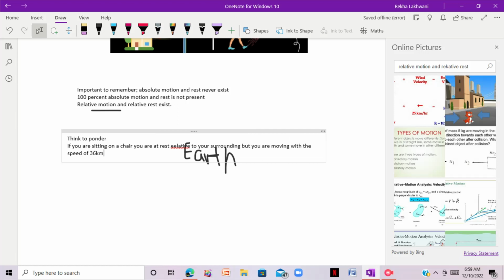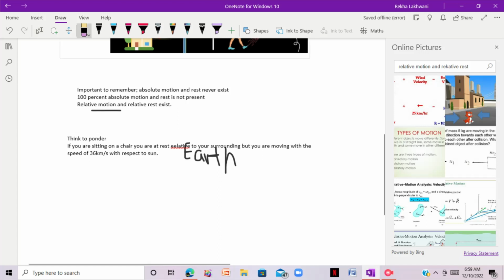But according to the sun, with the same example, we are on the earth and the earth is moving in a uniform motion, right? So it's in motion. It means we are also moving. So with respect to the sun, we are moving with the speed of 36 kilometer per second. So that's our speed. So it means that absolute motion and absolute rest never exist.